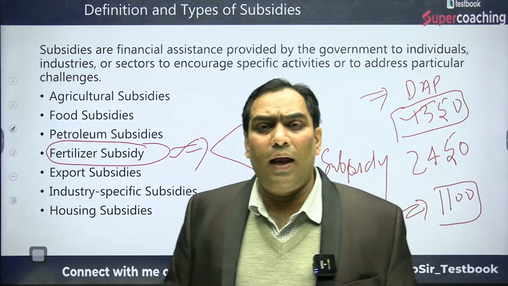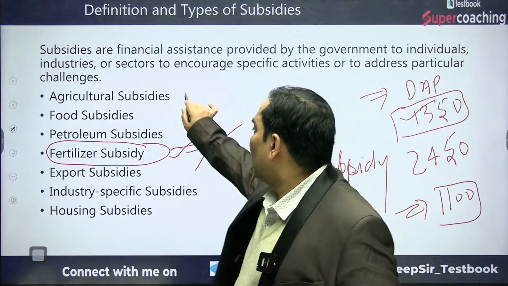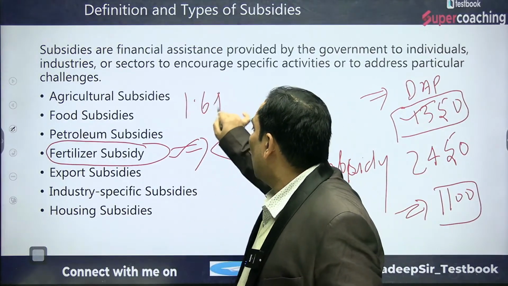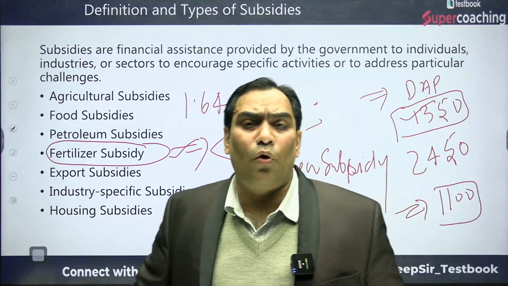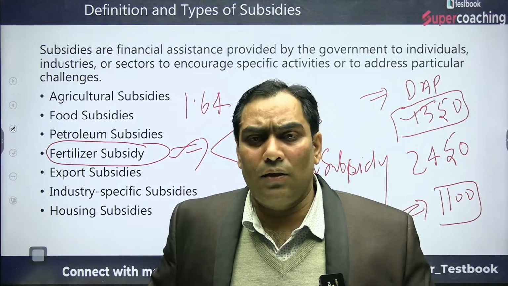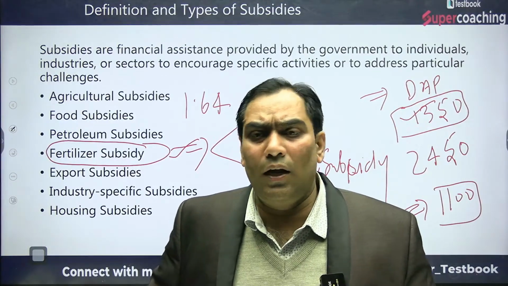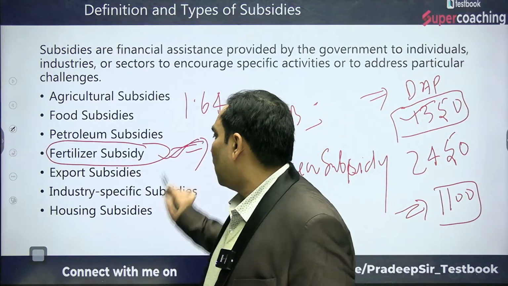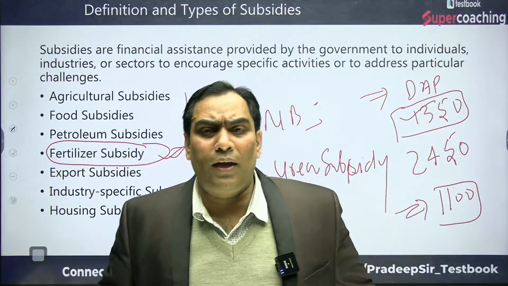So the Government of India has given 1.64 lakh crores in this interim budget for the fertilizer subsidy. What is the meaning of export subsidy?